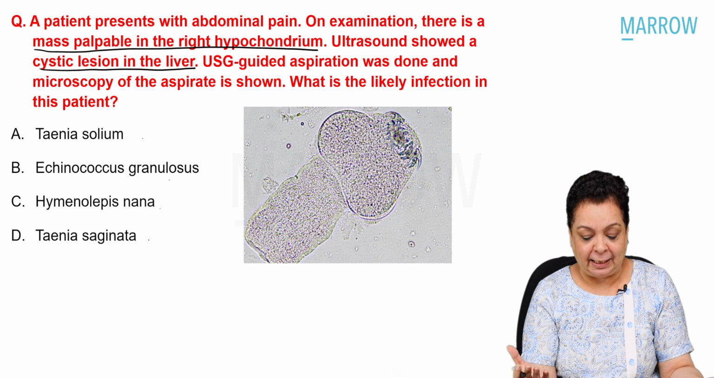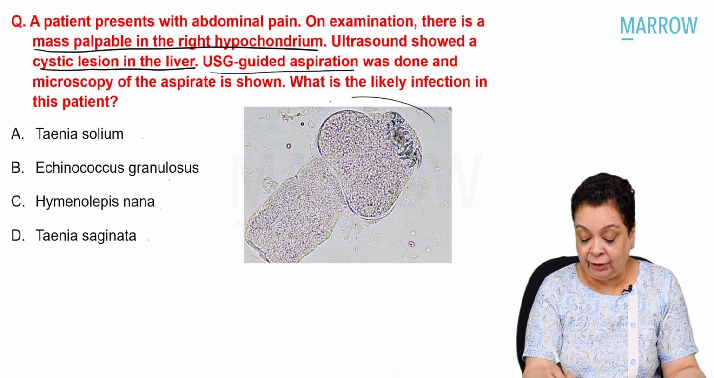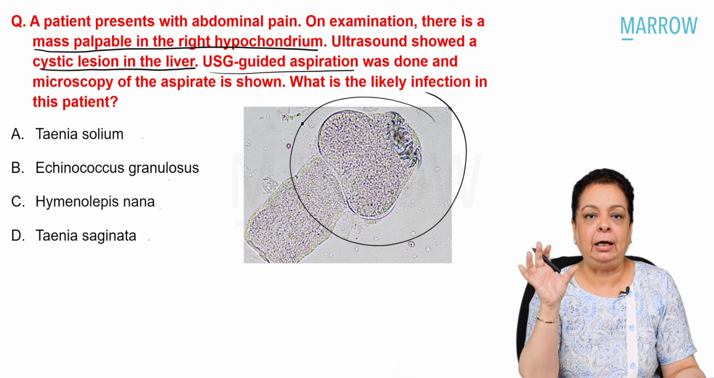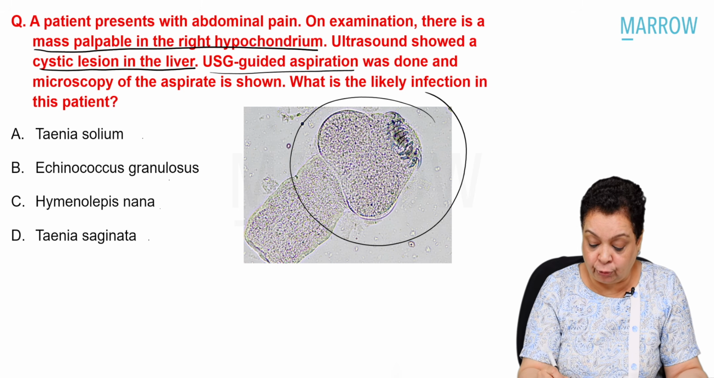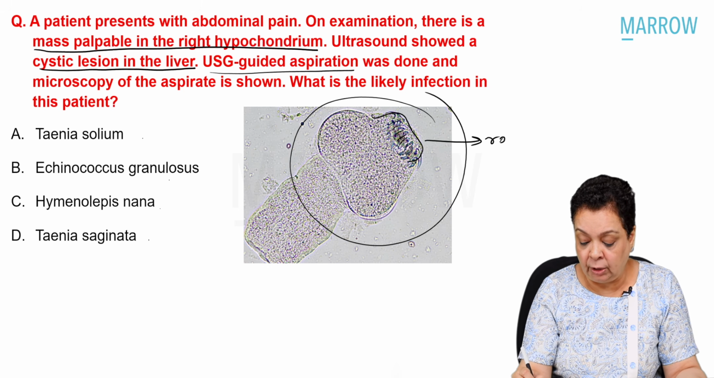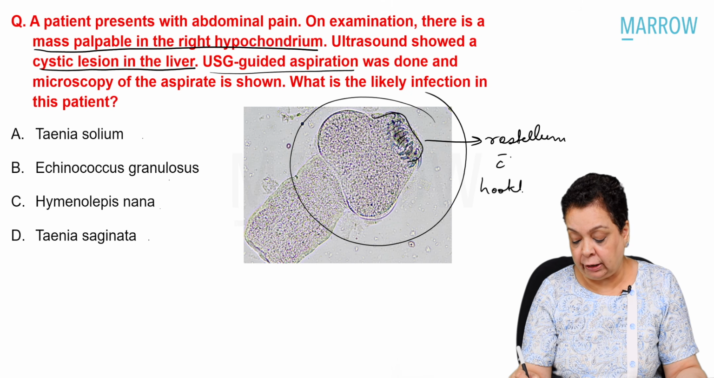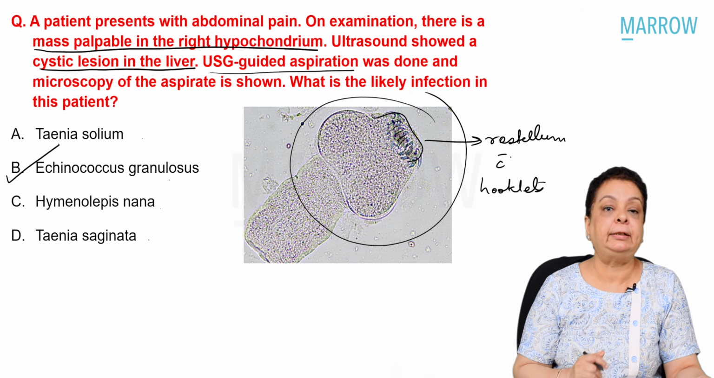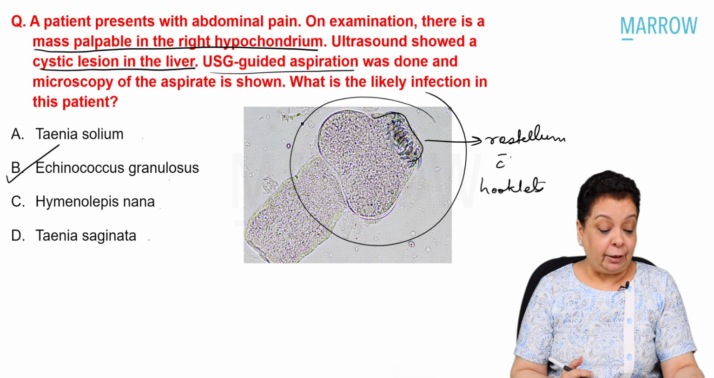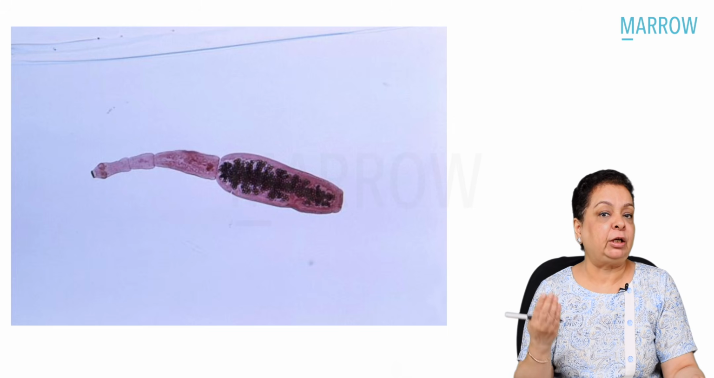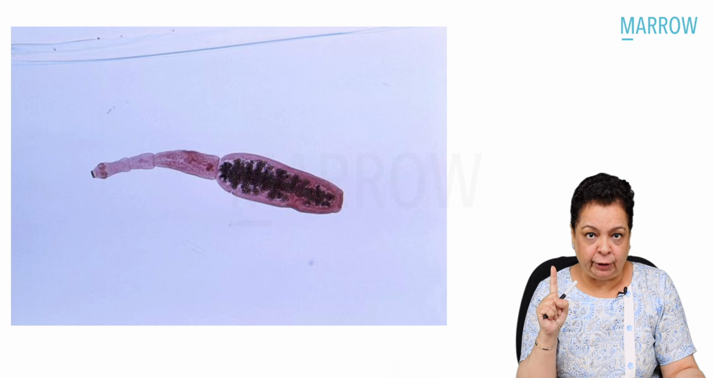But here the examiner has told us that we have done ultrasound guided aspiration and we are seeing this kind of head-like structure and these hooklets. The protrusion, which is called a rostellum with hooklets, is just for confusing us. Our diagnosis is hydatid cyst, that is caused by Echinococcus granulosus. Remember, Echinococcus granulosus is one of the cestodes in which humans are never the definitive host.